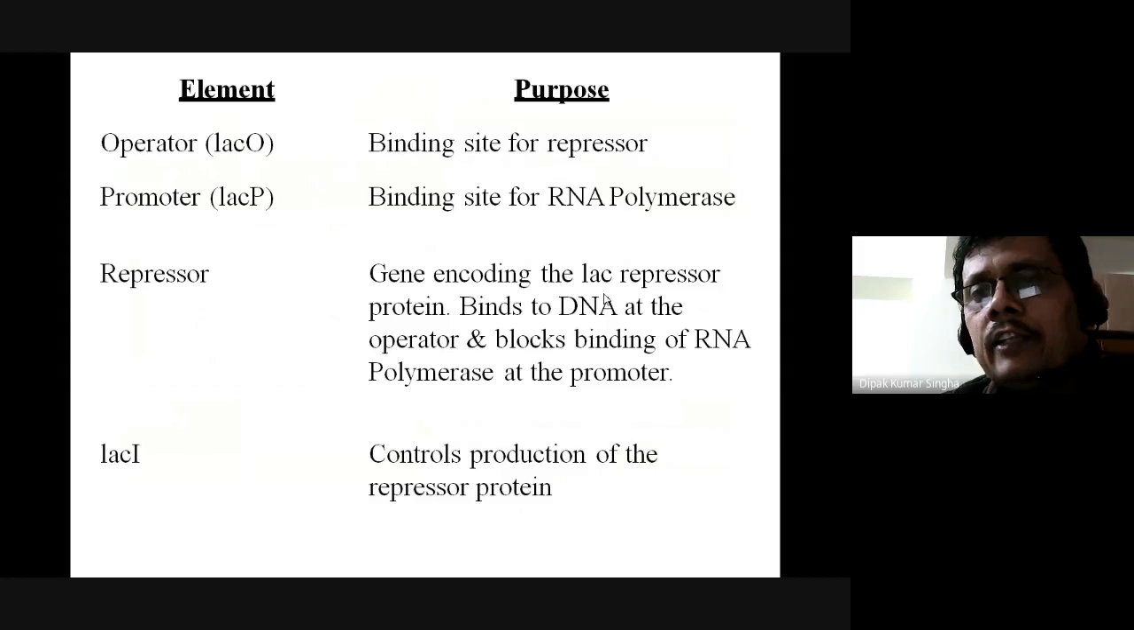So lac I means the control of production of the repressor protein. So the repressor protein can be controlled by lac I. So here one is the inducer, which binds with the promoter, and the promoter activates the structural genes, and ultimately the process is switched on. And when the repressor molecule binds with the operator, that will inhibit the action of the RNA polymerase at the promoter. So the process will be stopped.